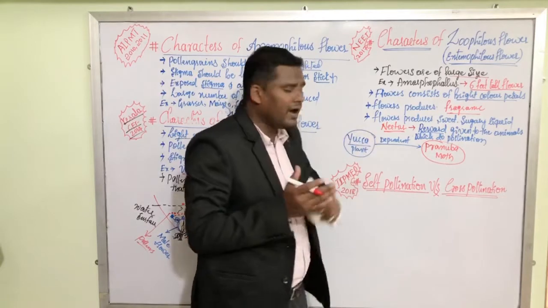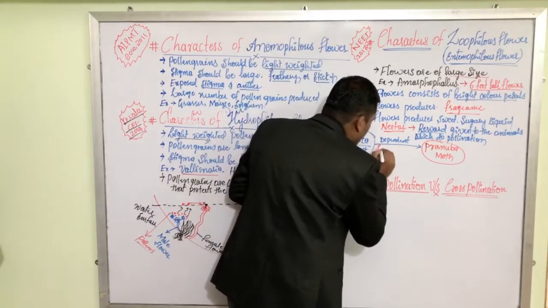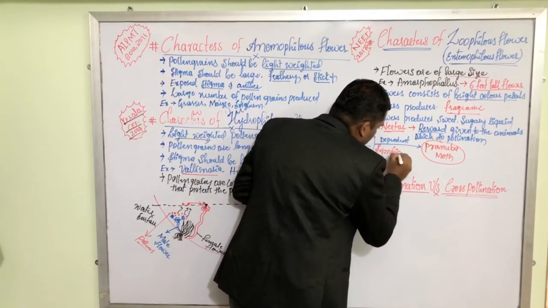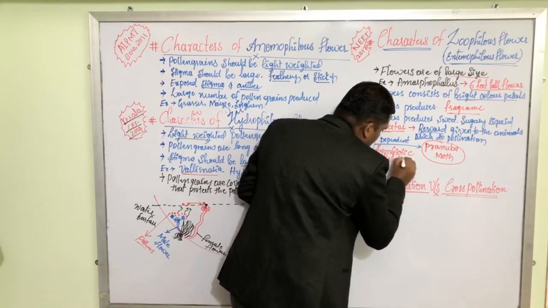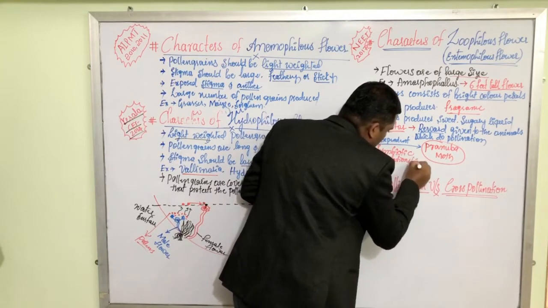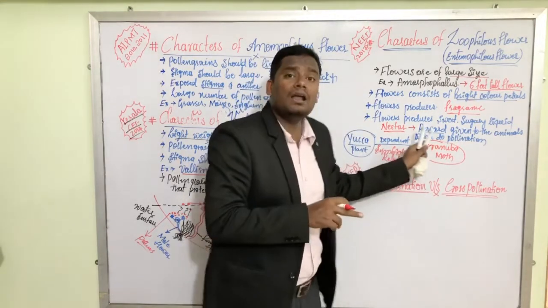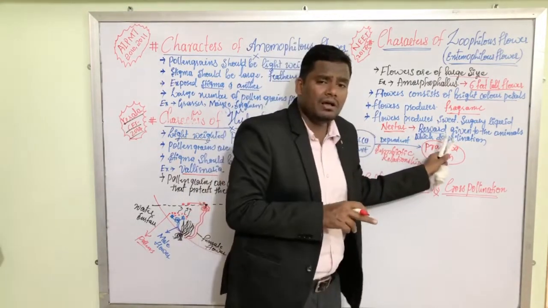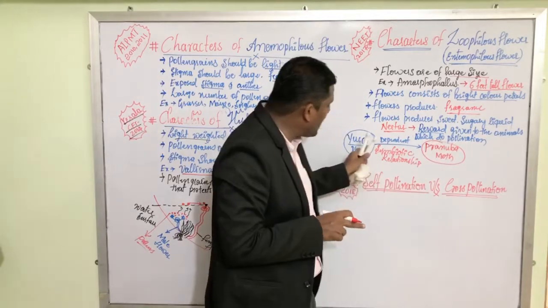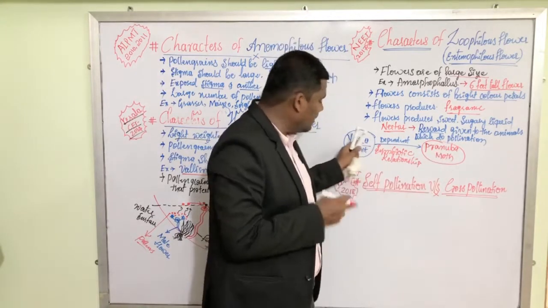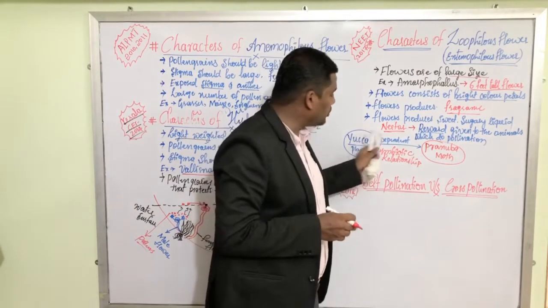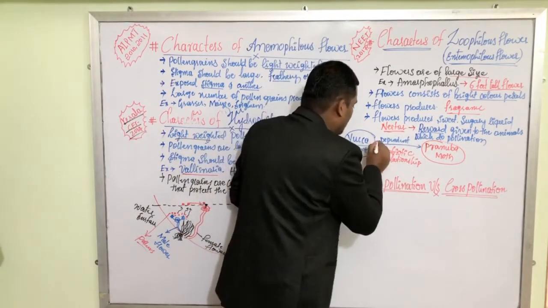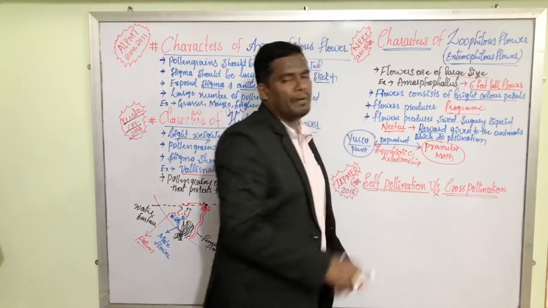Now what is that symbiotic relationship? It is a symbiotic relationship between a plant and a moth, a plant and an animal. There is a relationship between a plant and an animal. What is the plant? Yucca is the plant. What is the animal? Pronuba is the animal. Both are dependent on one another. Both are interdependent.